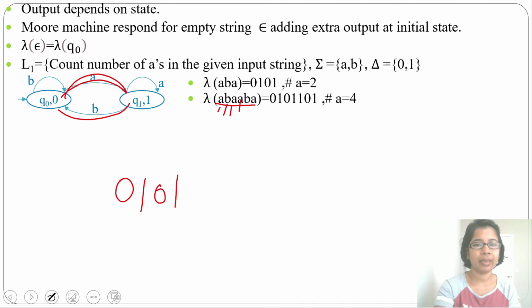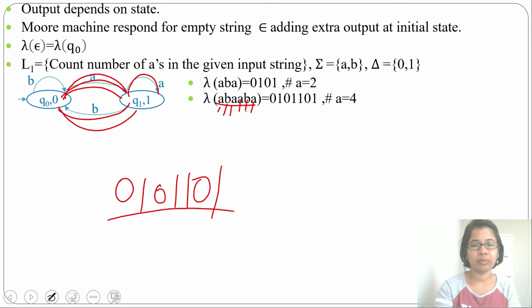Then another A will be a self loop and Q1 output is 1. Then for B from Q1 it goes to Q0 and Q0 output is 0. Then for A from Q0 it goes to Q1 and Q1 output is 1. So we got 0, 1, 0, 1, 1, 0, 1. And how many 1s are present? 1, 2, 3, 4. Number of A is 4.